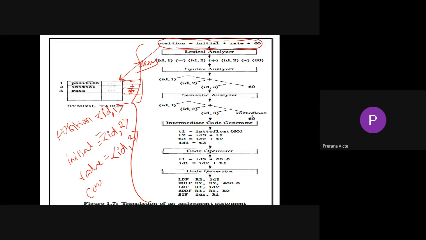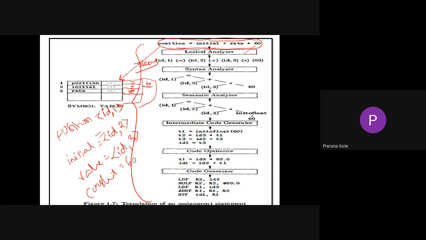The next one is the constant, 60. The constant will be stored in one more column with the number 60. See how your lexical analyzer divides the statement in terms of tokens.